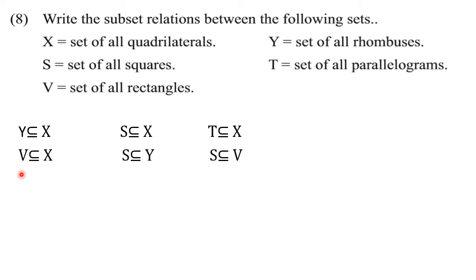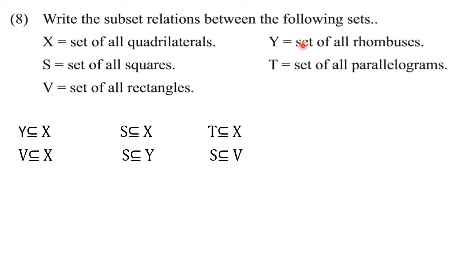Fourth one is here. Now let us study about this. That is why I wrote S is subset of Y. See, S is set of squares and Y is set of rhombuses. We know that all squares are rhombuses. Correct? Why? Because they have the properties of rhombuses. But oppositely, we cannot say that all rhombuses are squares.